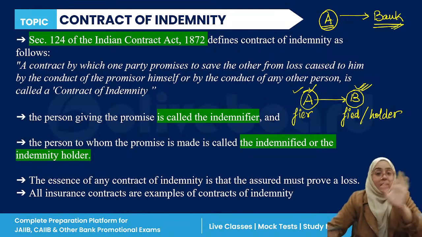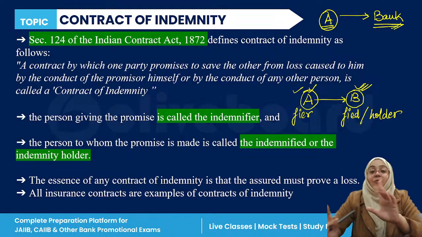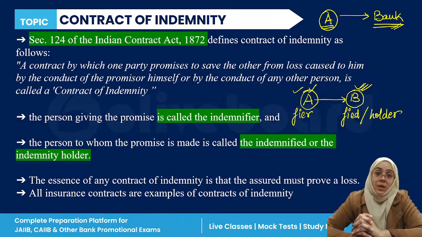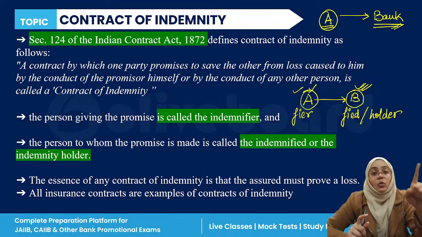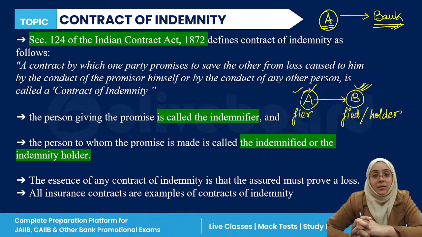Bank says that okay, I am going to give you the duplicate demand draft, but only in one condition: when you agree to sign a contract of indemnity with me.